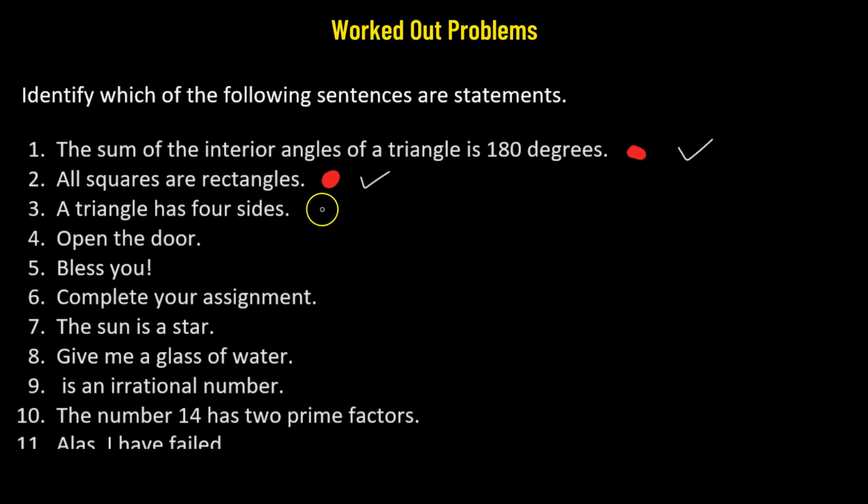Number 3. A triangle has 4 sides. Is this a sentence? Yes. This is an assertive sentence. And is it true or is it false? This is a false assertion. So that means this is a statement. Number 4, open the door. Open the door, this is a command.